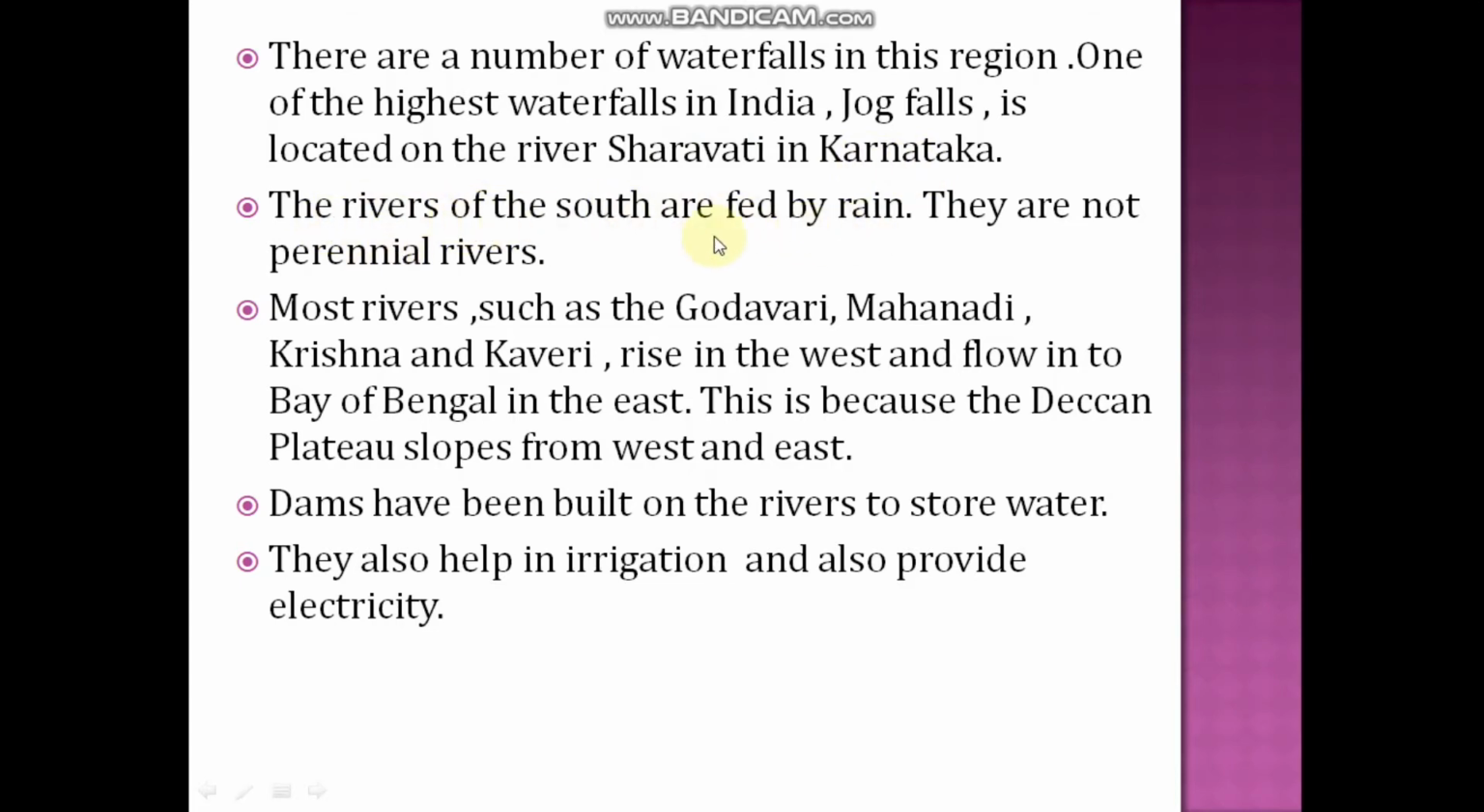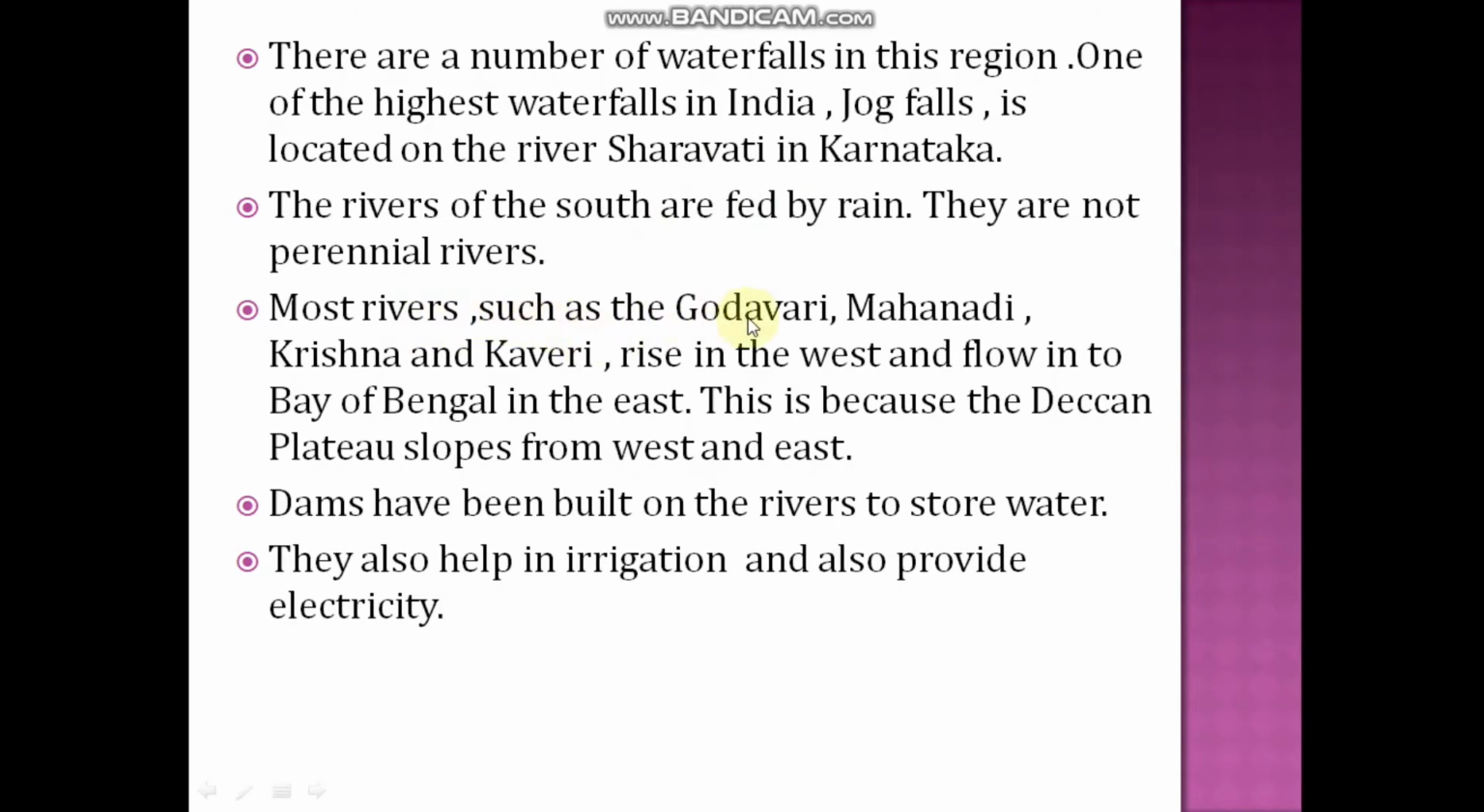The rivers of south are fed by rain. They are not perennial rivers. Perennial rivers means the rivers which will be having water throughout the year. But these south rivers are fed by rain, so they are not perennial rivers. Means they depend upon the rain.